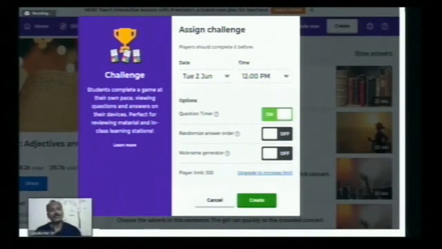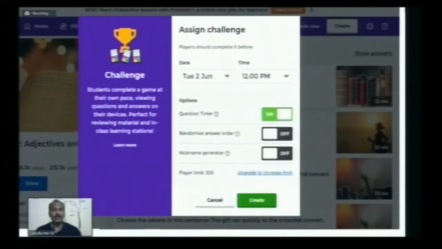So after all the students have tried out this quiz, finally we can take a report: who is the winner, how many students have answered, who took part in this quiz competition, who is the first place, who is the second place, and which is the tough question. When many questions were answered wrongly by many students, we can guess, okay, this seems a bit tough, we need some rectification. So we need some revision, and we can go with some reinforcement activities to help the students know more about a particular question. That type of thing is also possible. We can review which is the easiest question and which is the toughest question.